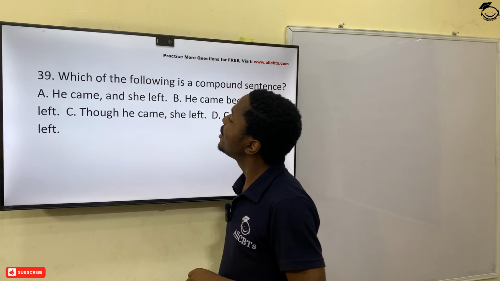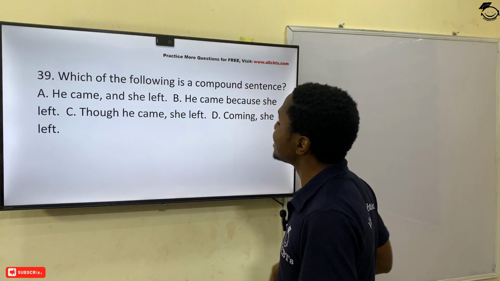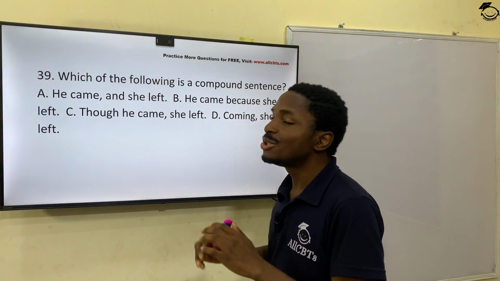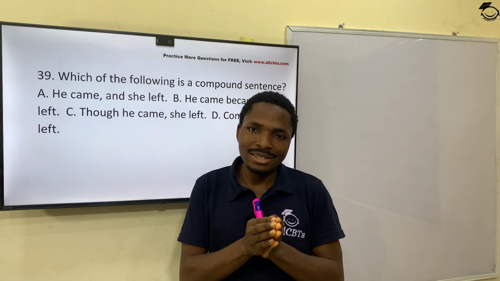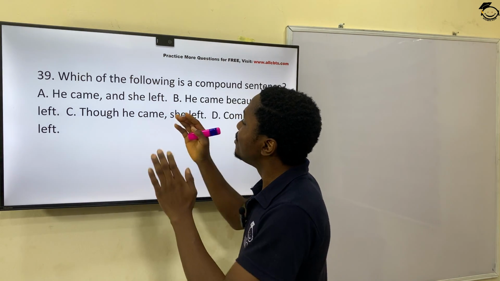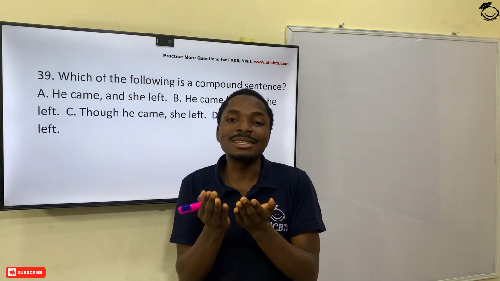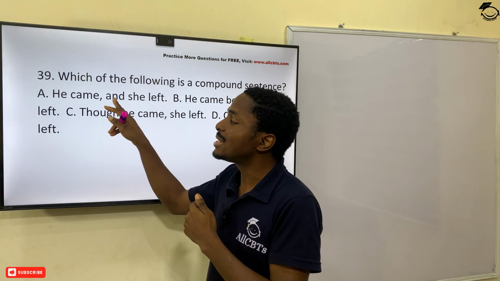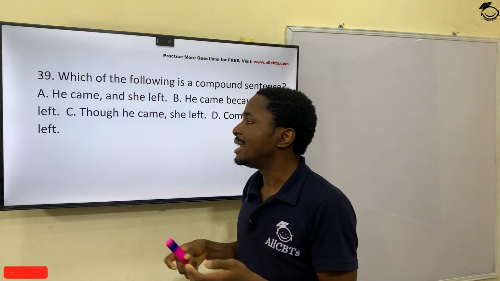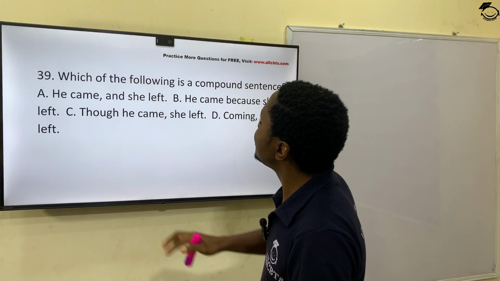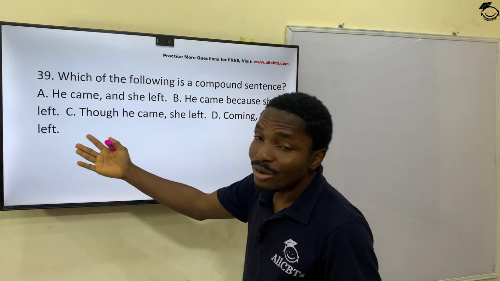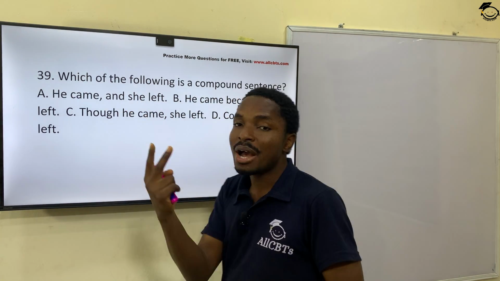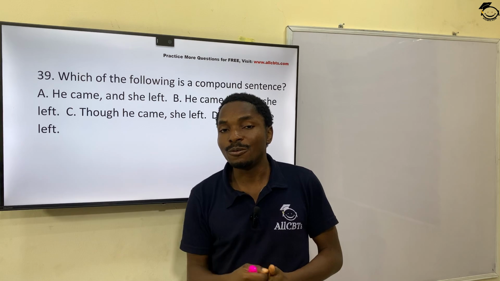Question 39. Which of the following is a compound sentence? What's a compound sentence? A compound sentence is a sentence that has two independent sentences. In other words, both half sentences in the statement can stand on their own. They are always joined with words like and, or, and the like. So which of these is a compound sentence? Or if you like, which of these sentences have two half sentences that can stand on their own?